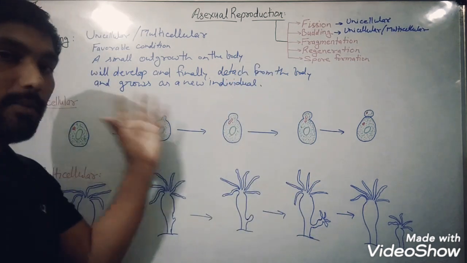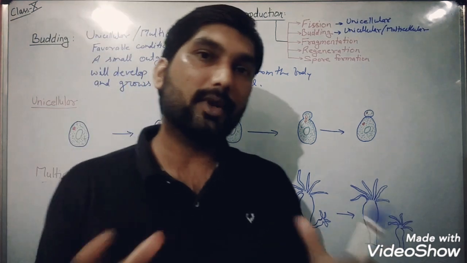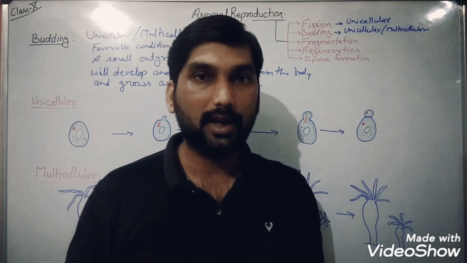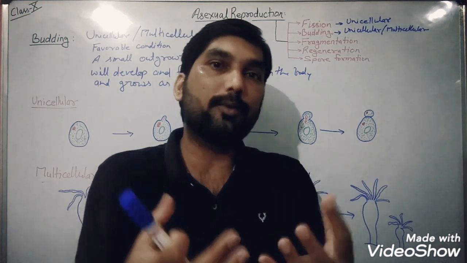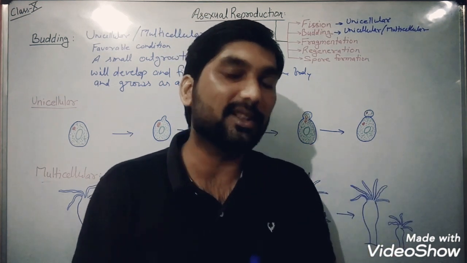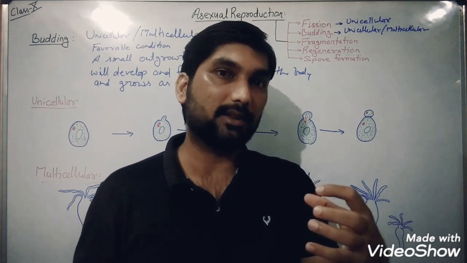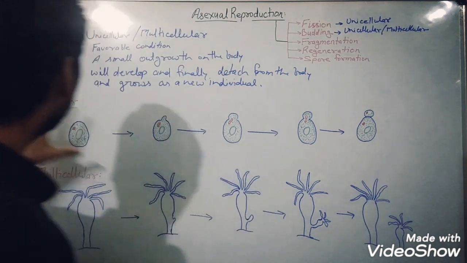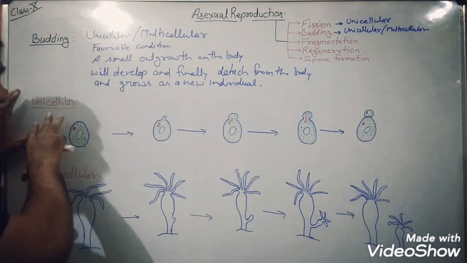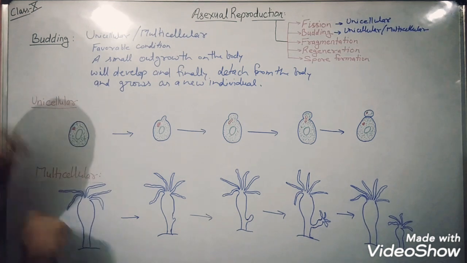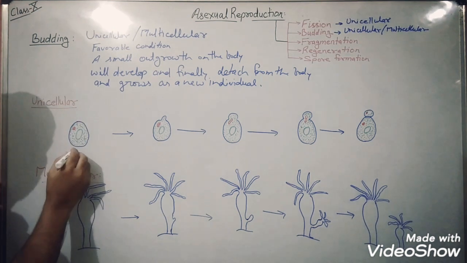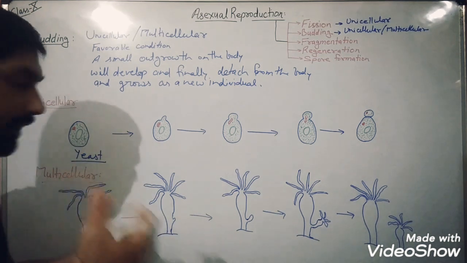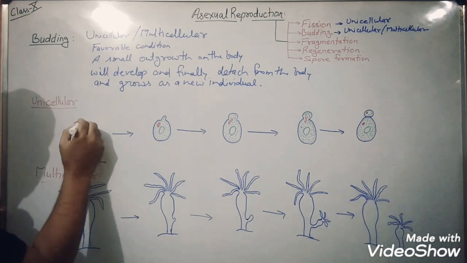So what is happening in the budding process? In any organism showing this method of asexual reproduction, first a small outgrowth generates from any body surface, and gradually this outgrowth develops into a new organism. Two types of organisms show this. The first one is unicellular, where we have taken the example of yeast. Yeast is a unicellular fungus.